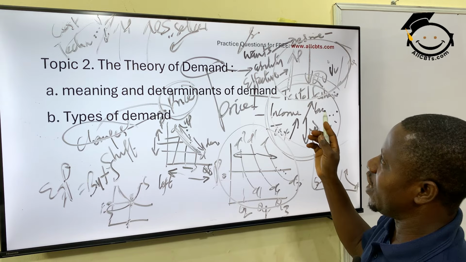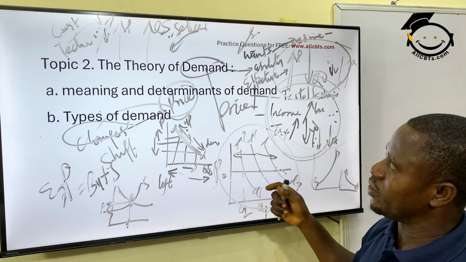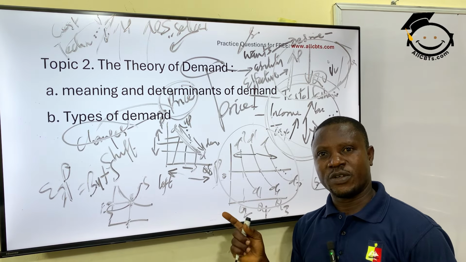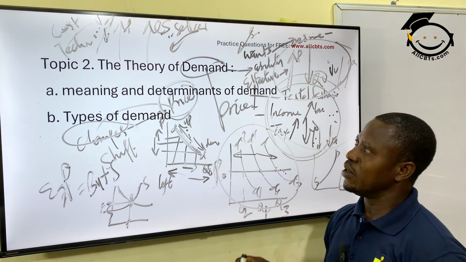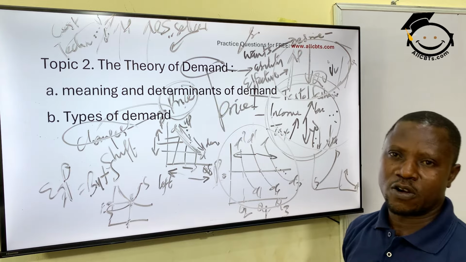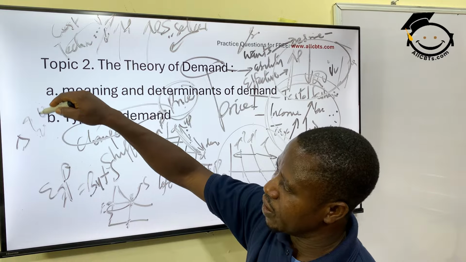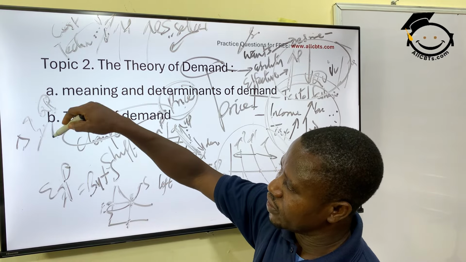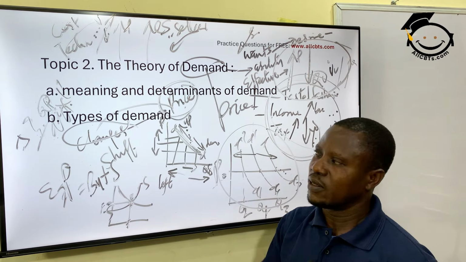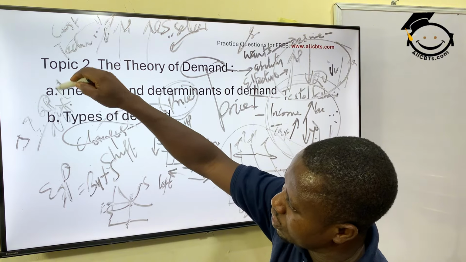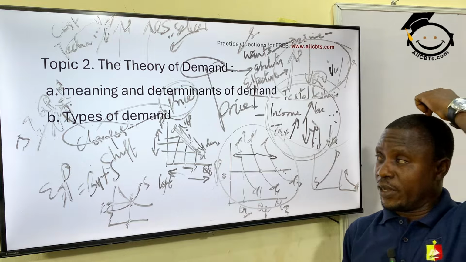So these are the theory of demand and supply. I will advise that you read further on elasticity of demand and supply, which is talking about the changes that happen in demand as a result of either change in price or change in income. Okay? Where you have percentage change in quantity demanded over percentage change in what? Price. So please take note of that.